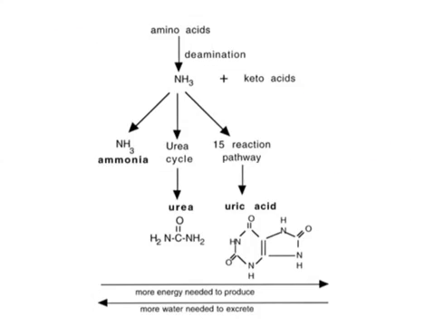We see an inverse relationship between the amount of energy needed to produce these molecules and the amount of water needed to dispose of these molecules. The more toxic these molecules are, the more water is needed to dispose of them. The less toxic they are, the more energy is needed to actually produce them.